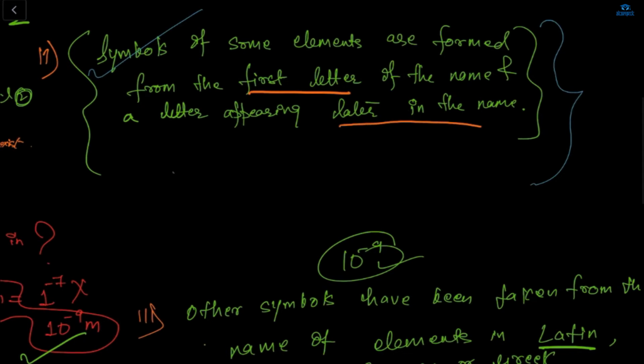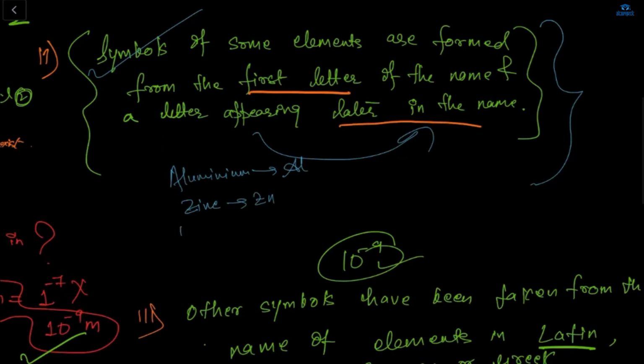Ma'am, aluminium, Al. Al, but it says a letter appearing later. Later as in the middle, or next? Ma'am, next. Then there's manganese, magnesium, zinc. Zinc also, yeah.